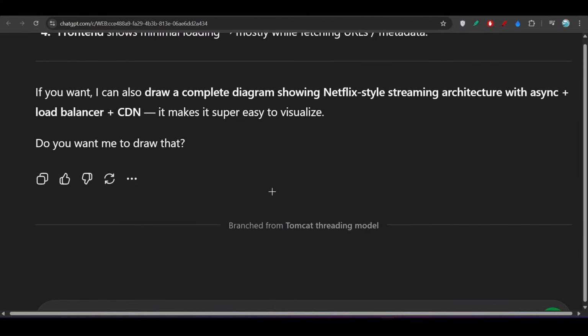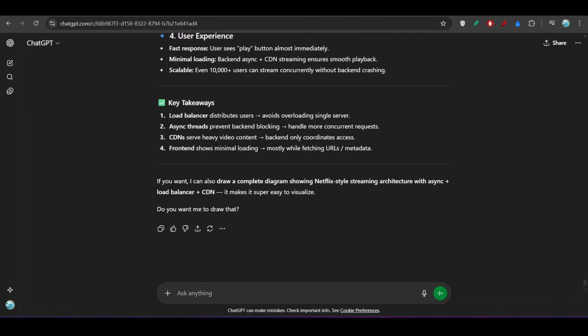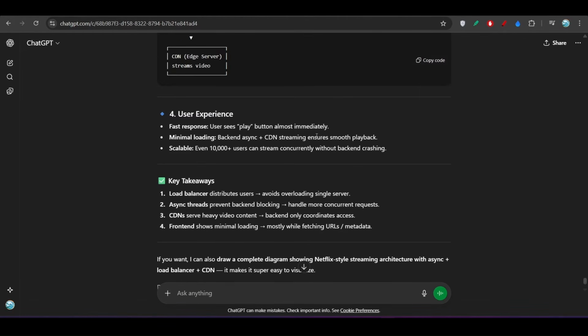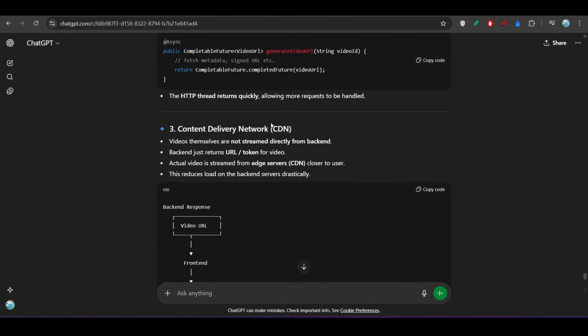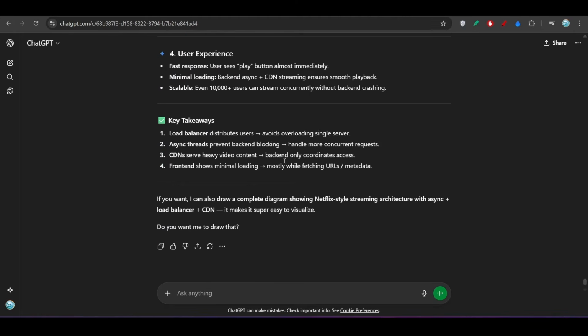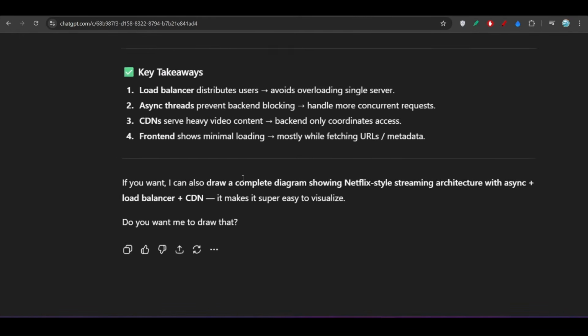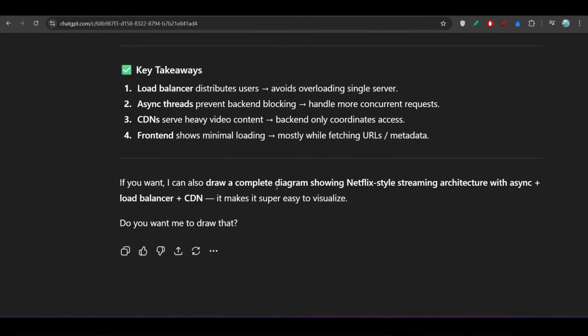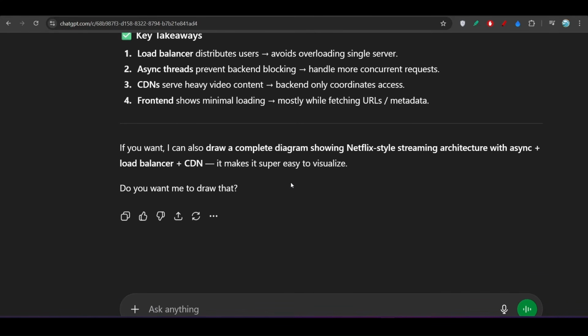Now you will ask me, what is the advantage of this branch feature? Basically, if you want to perform some experiment with the main thread, then you can create a separate thread from the main thread, and there you can ask cross questions to ChatGPT. So I have asked one question to ChatGPT regarding this Tomcat threading model. Now it has given me some responses and answers. Now if I want to ask it some cross question, like what if I do this, then what will happen? This kind of what-if question is where you can use this feature.